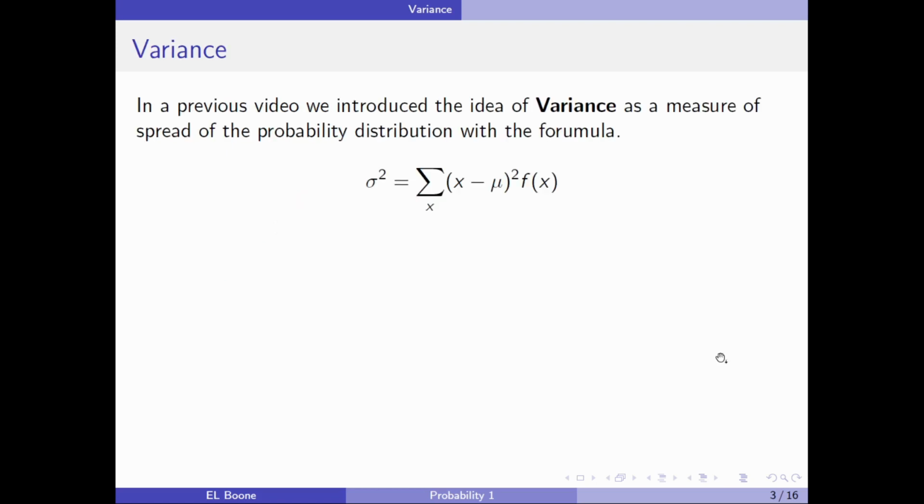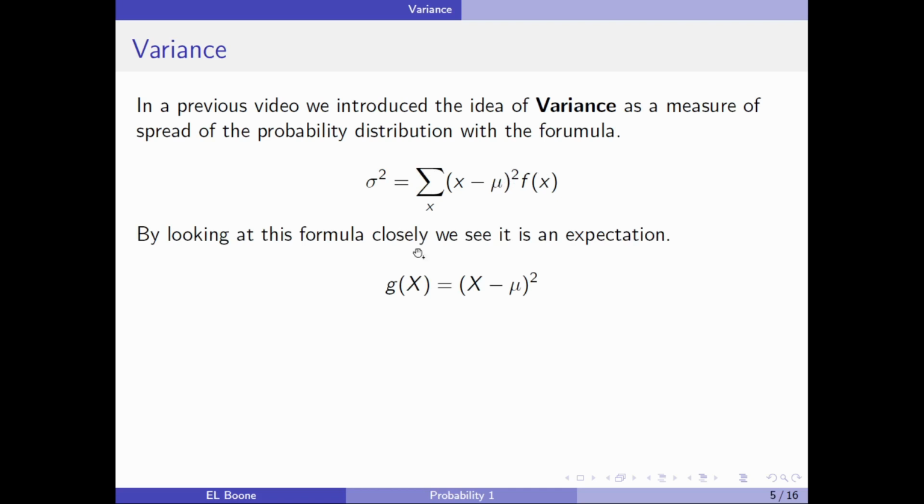Okay, so in a previous video, we introduced the idea of variance as a measure of spread of the probability distribution, and this was its formula. So what we did is we took x minus its mean, and we squared it, and then we multiplied it by the probability of that value. Then we just add them all up. Okay, so this is really an expectation.